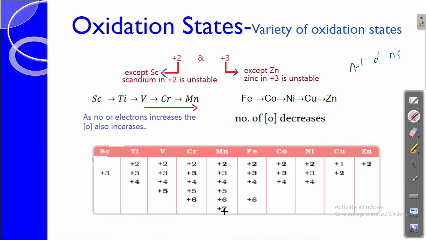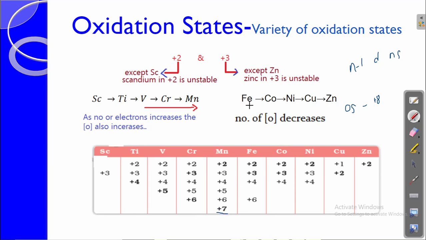We can also say that manganese has a maximum oxidation state of 7 in the 3d series. But for the overall d block elements, osmium has a maximum oxidation state of +8. Here manganese has the maximum number of oxidation states.